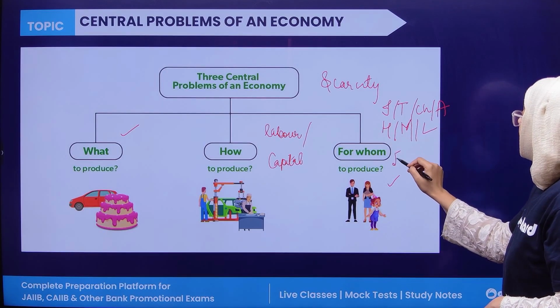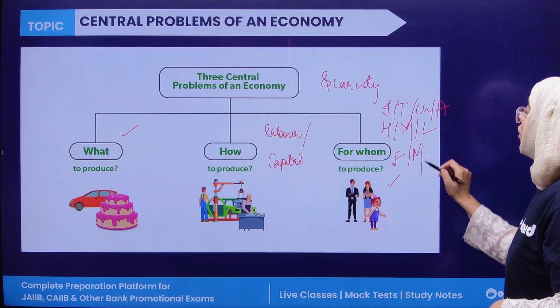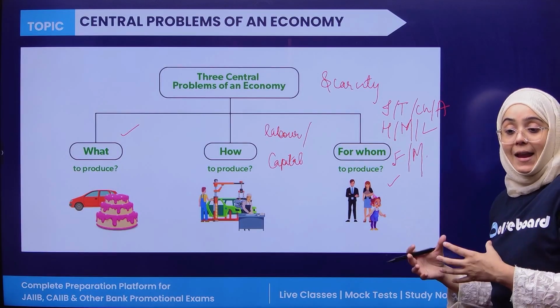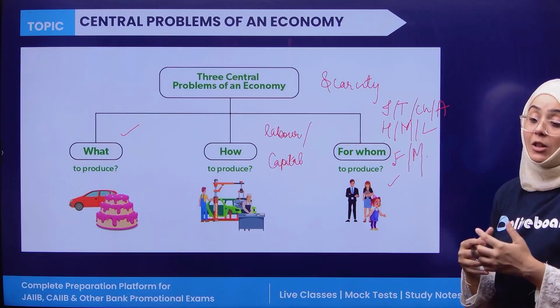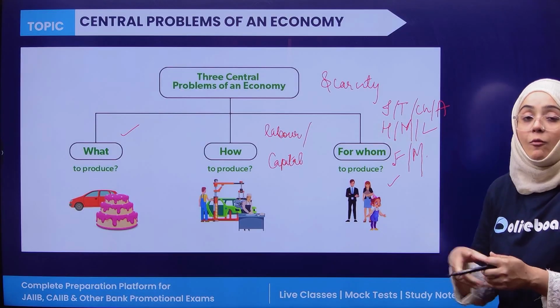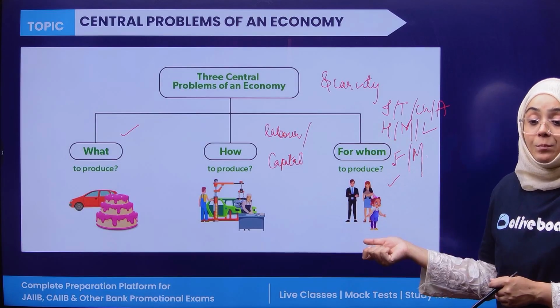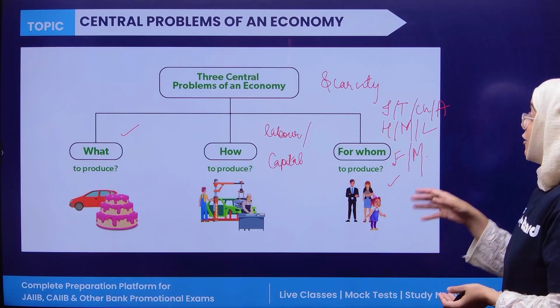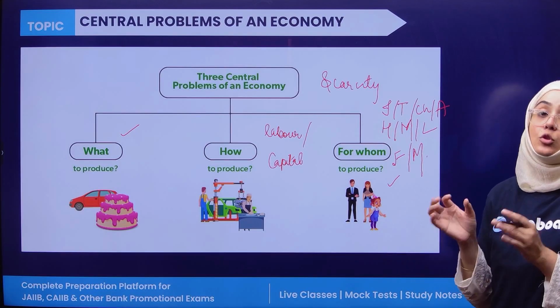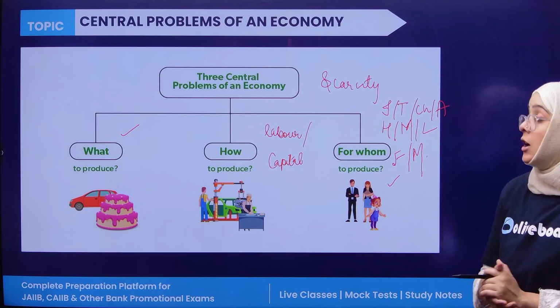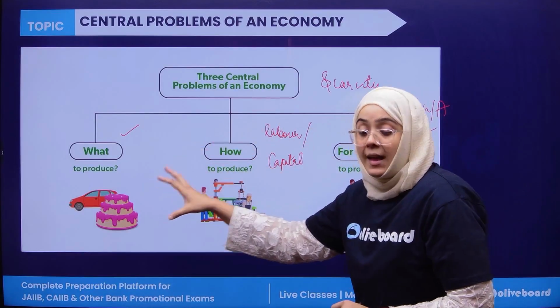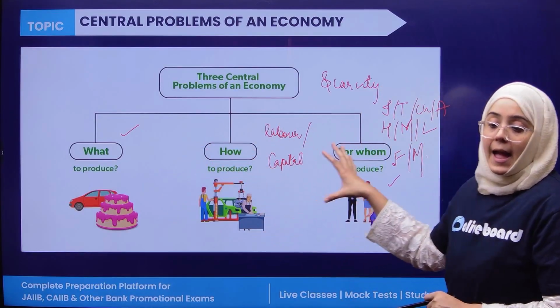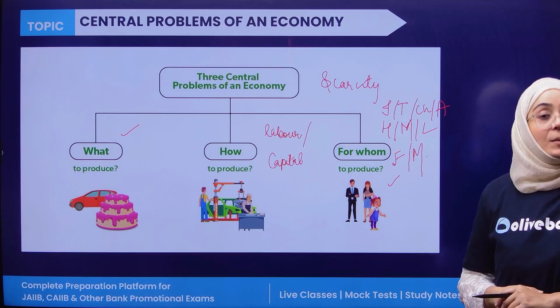Whether to produce for female or male. Whatever product we have produced using whatever technique, we now choose for whom to produce it. So, what to produce, how to produce, and for whom to produce.